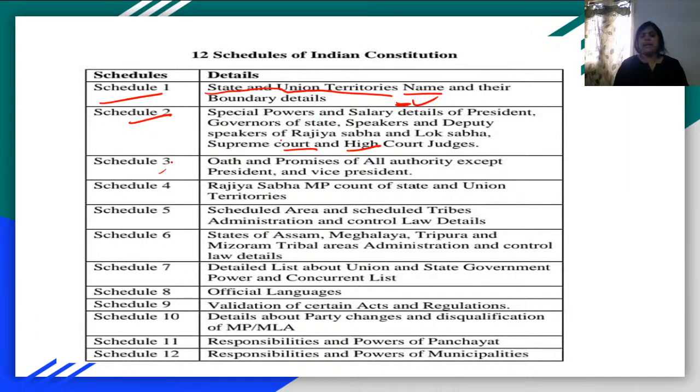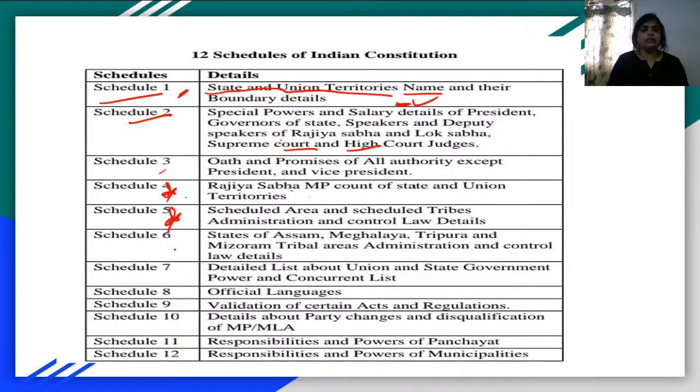Schedule 3 makes you understand who will take the oath, what the process of taking the oath is, and what text you have to read in this oath. And Schedule 4, very, very important. Whenever a new state is formed, obviously Schedule 4 also will change, because the representatives also will change, right? So you have to bring the representatives from that particular new state also. So Schedule 4 mentions how many Rajya Sabha members need to represent the states and the union territories.